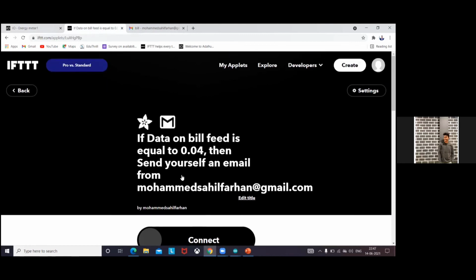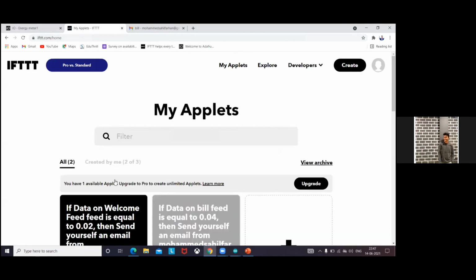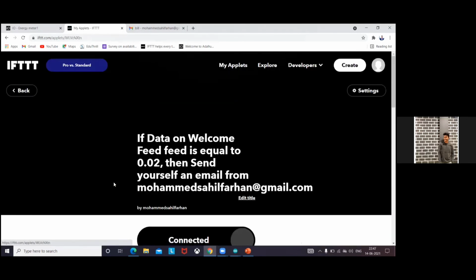This is the website to connect our apps and devices. Here we link it through our mail, and we sync it to the Adafruit website. The Adafruit website data syncs to this IFTTT website. So whatever data is there in the Adafruit website is linked with the IFTTT website. Here we can sign up with our mail.